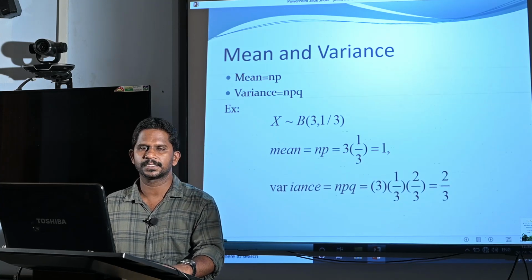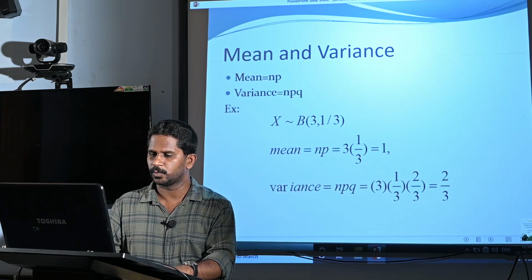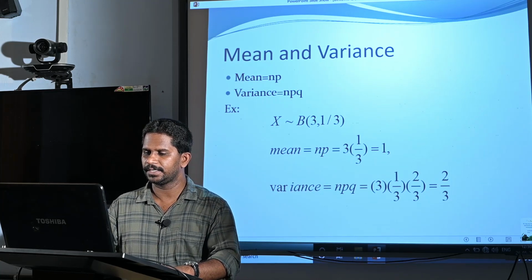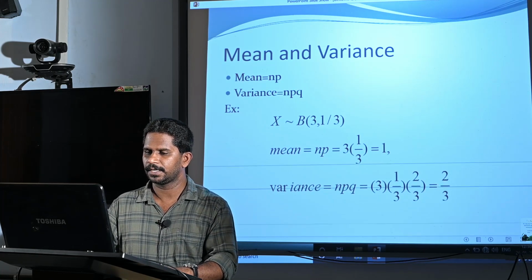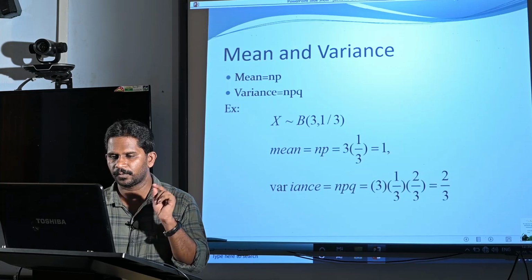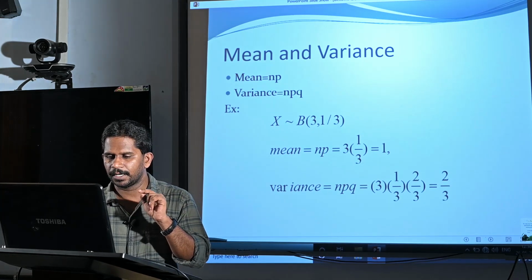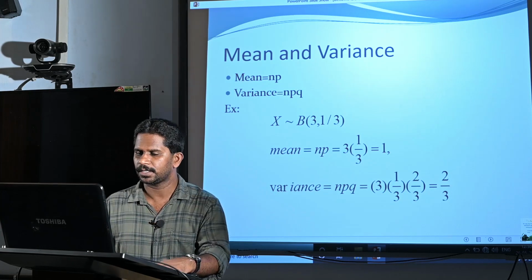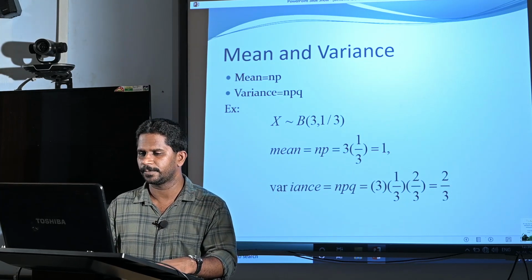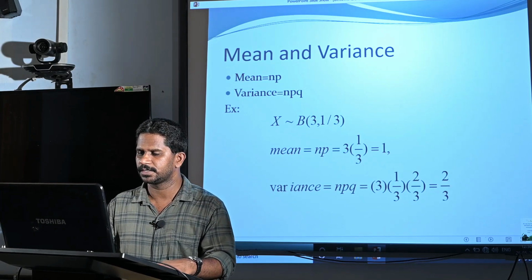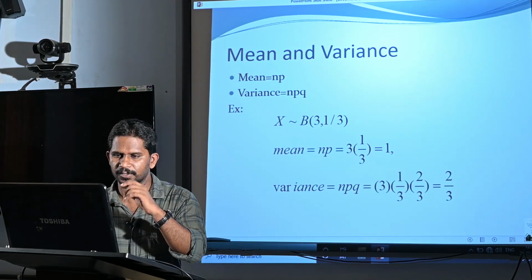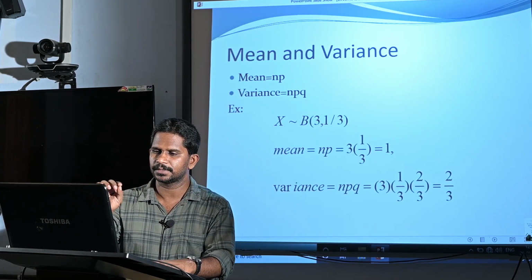Now, what is variance? Variance is npq, n is 3, p is 1/3 and what is q? q is 1 minus p. Here p is 1/3, therefore 1 minus 1/3 is 2/3. So, the final answer is 2/3. So, mean is 1 and variance is 2/3. This is a very important result: mean is np and variance is npq.